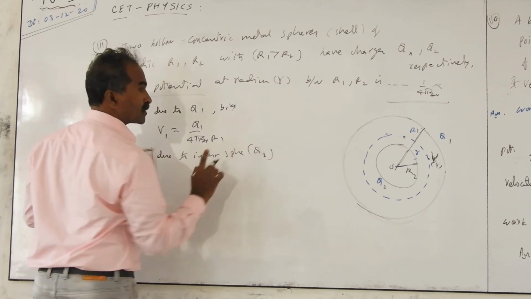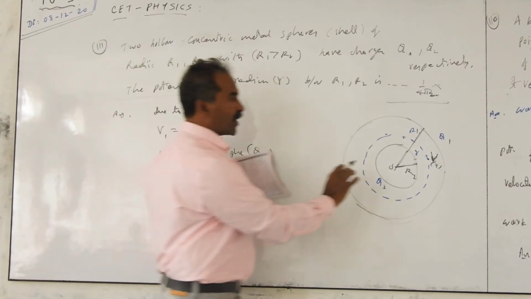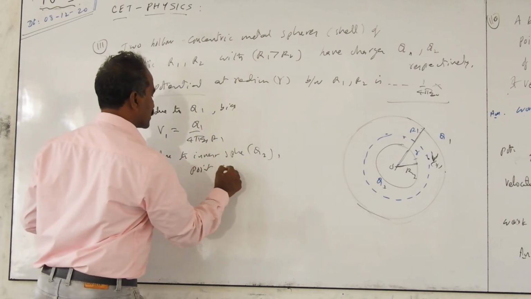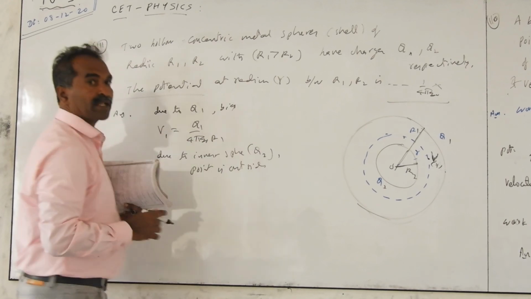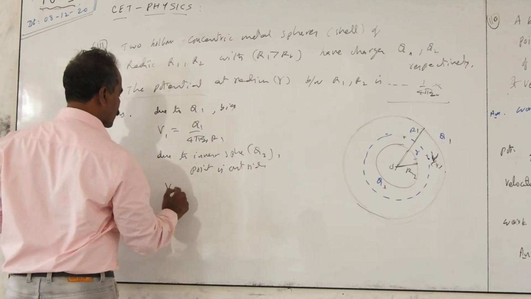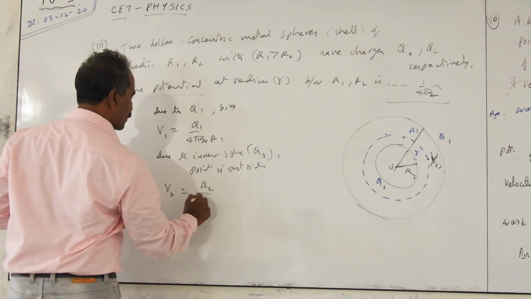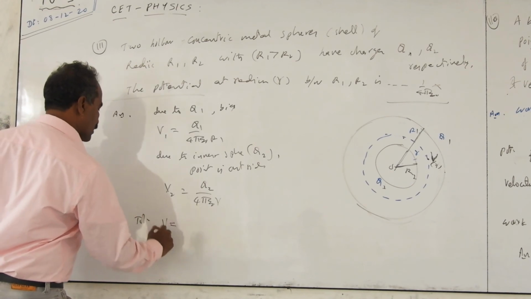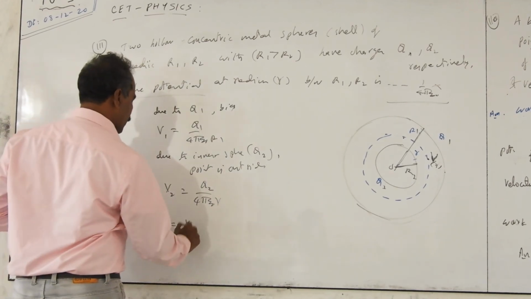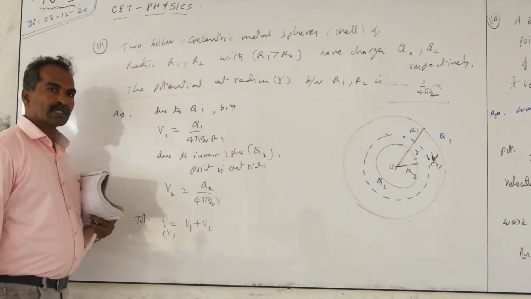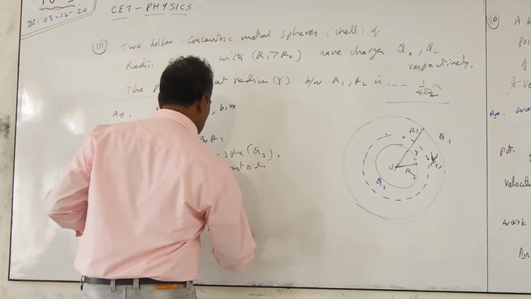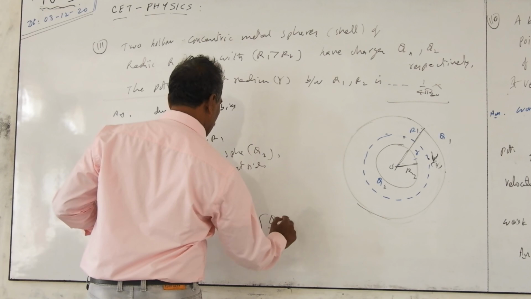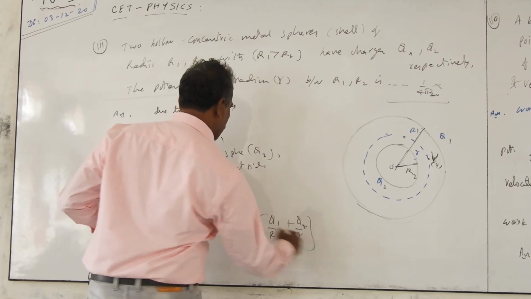the charge is Q2. Because of Q2, the point is outside, so the distance you take has to be the smaller one. So the potential V2 is equal to Q2 by 4 pi epsilon into R, where we take the difference. Total potential, V subscript R, is equal to V1 plus V2. Common terms you take out, and the remaining is 1 by 4 pi epsilon naught into Q1 by R1 plus Q2 by R.